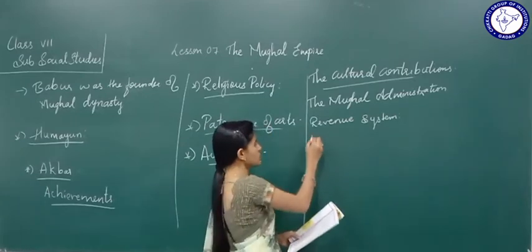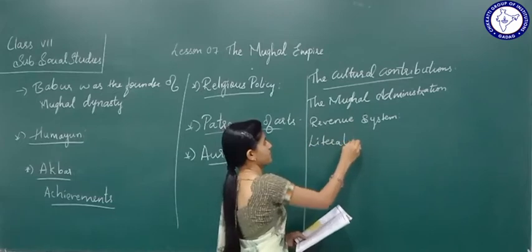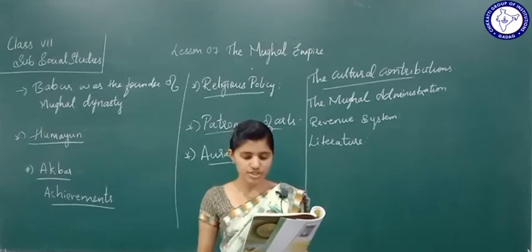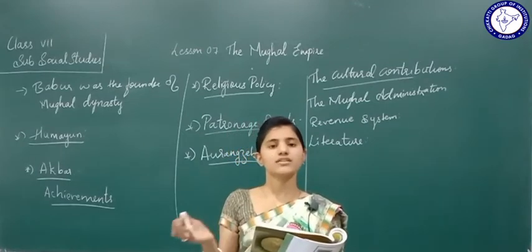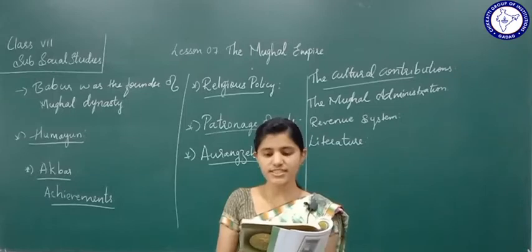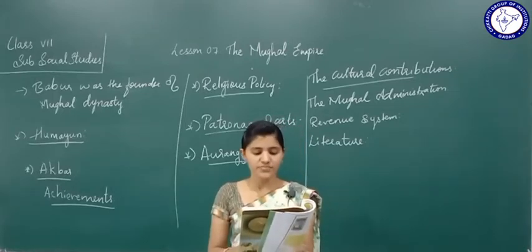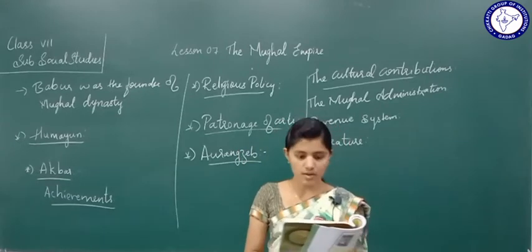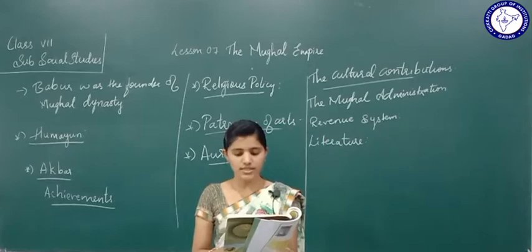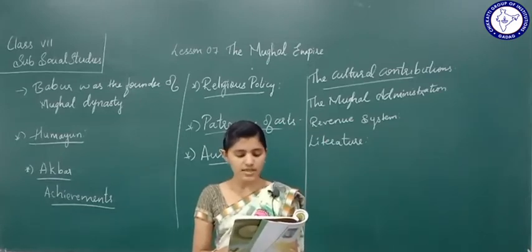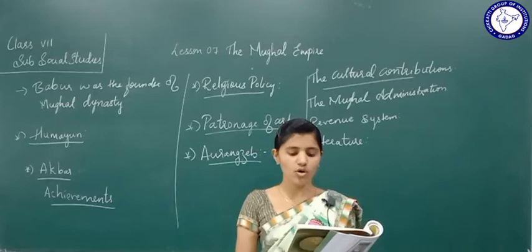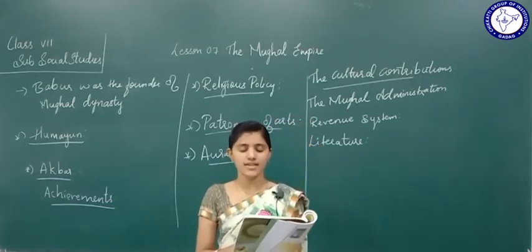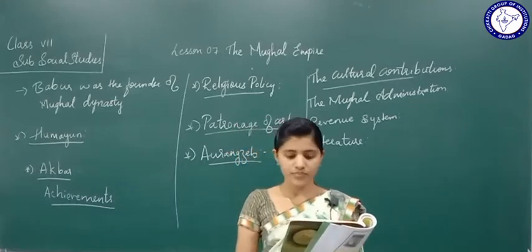And next comes the literature. The Mughals patronized Persian literature in a special way. Mughals patronized Persian literature, but in a very special way. There were famous historians like Abul Fazl, Nizamuddin, and Badauni in Akbar's court. Akbarnama is an important literary work of Abul Fazl. Abul Fazl has one important literary work whose name is Akbarnama.